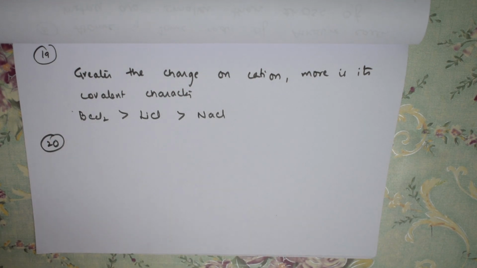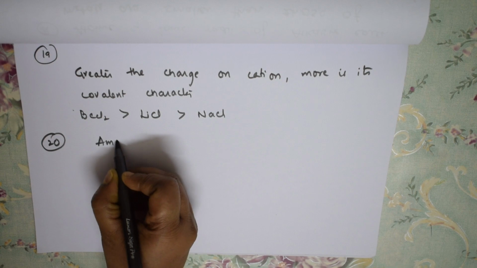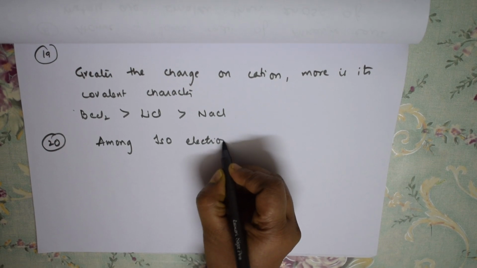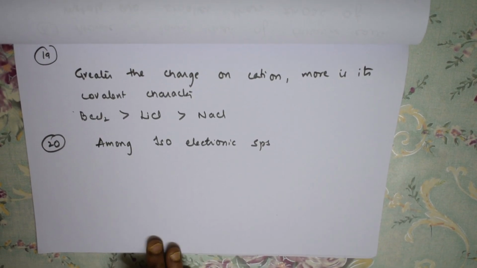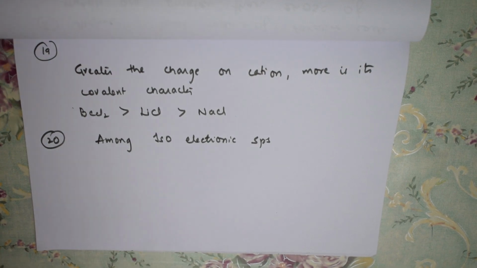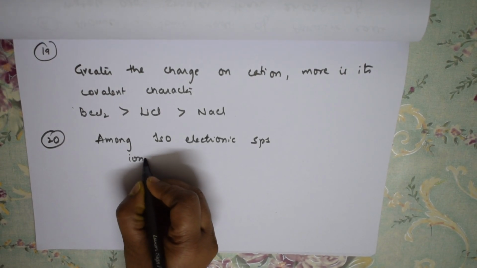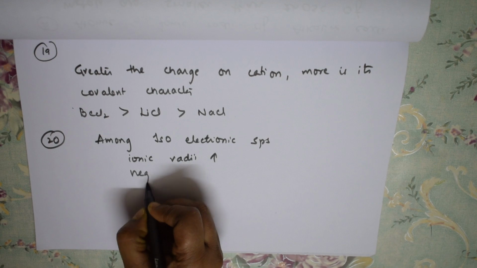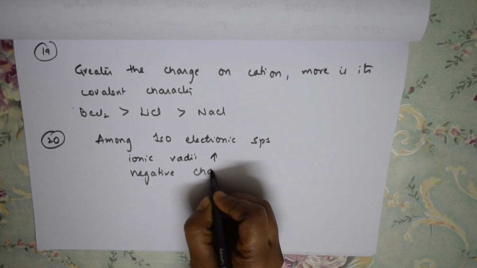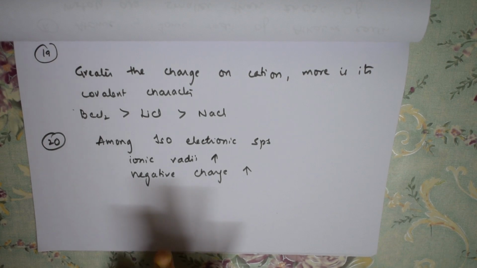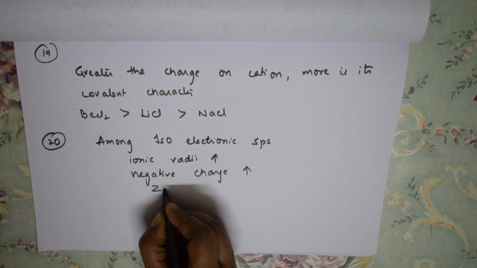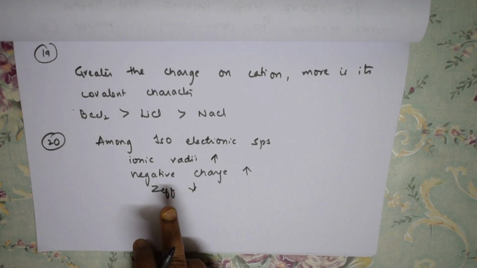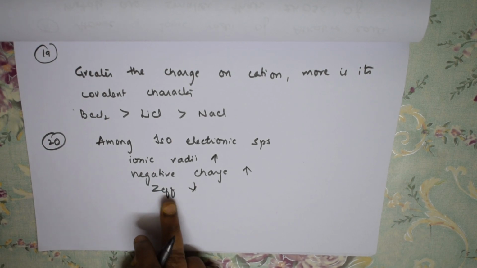Next, among isoelectronic species, which have the same number of electrons, what will happen? The ionic radii increases whenever the negative charge increases. Let me take one example. Why does it increase? When the negative charge increases, the Z effective, or the nuclear force of attraction from the nucleus, decreases, correct?